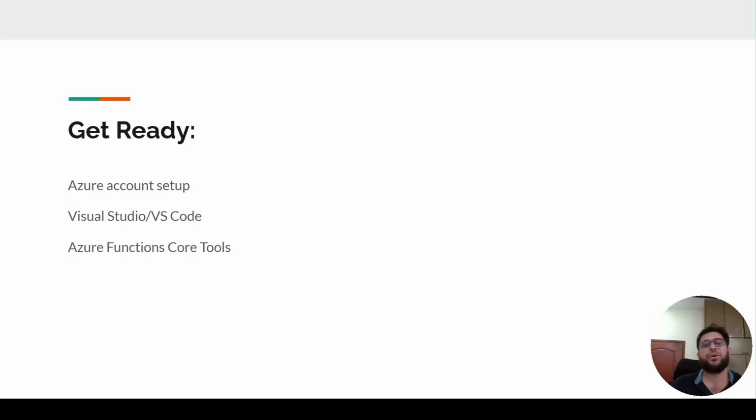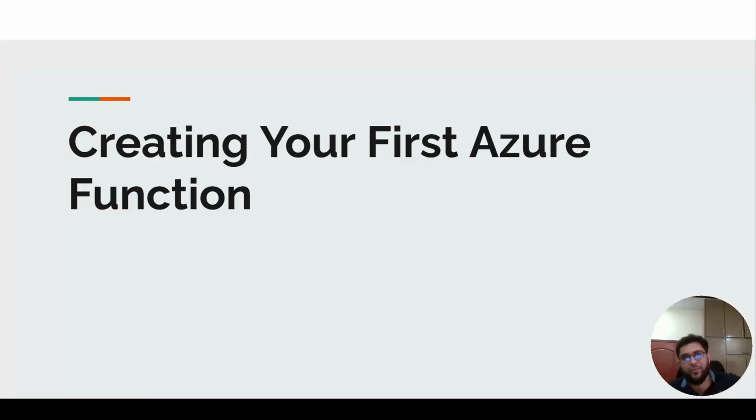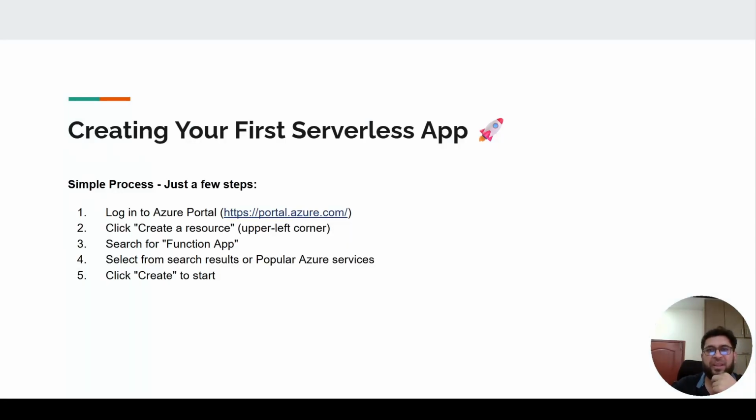For this video, you will first create an Azure account and set it up. You can write Azure Functions in any of your favorite IDEs like Visual Studio or VS Code. If you go with VS Code, you will initially set up Azure Functions Core Tools. We will create an Azure Function using the Azure portal, and you will see how we create it.